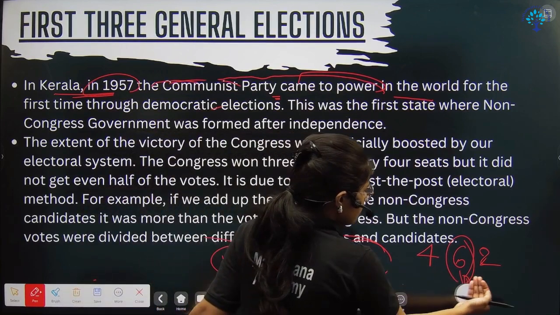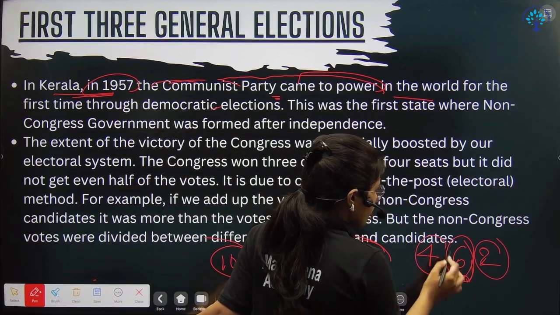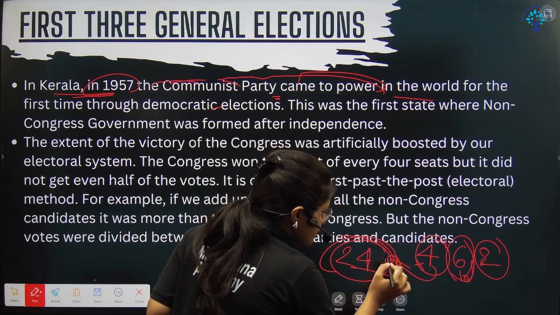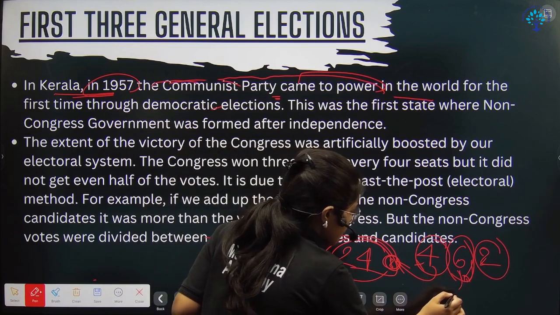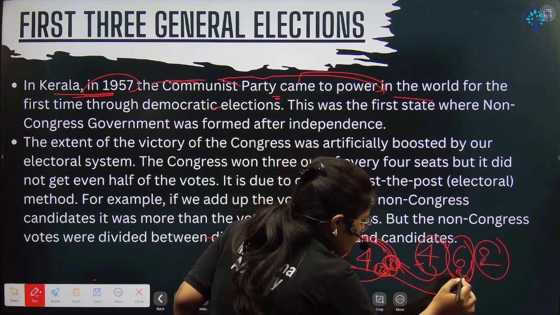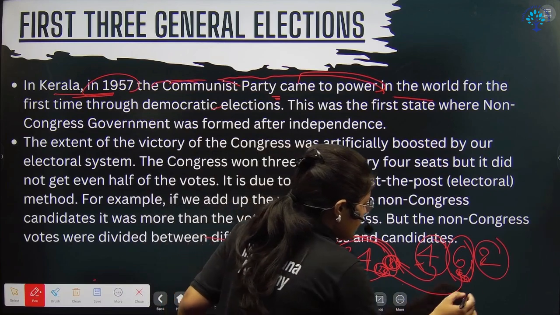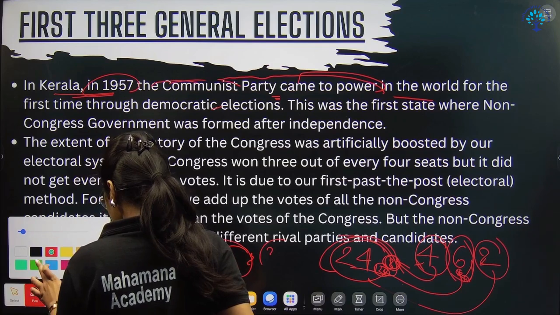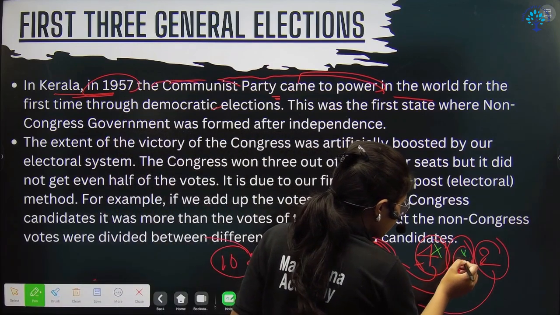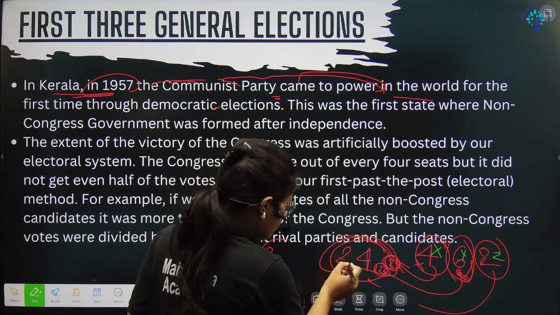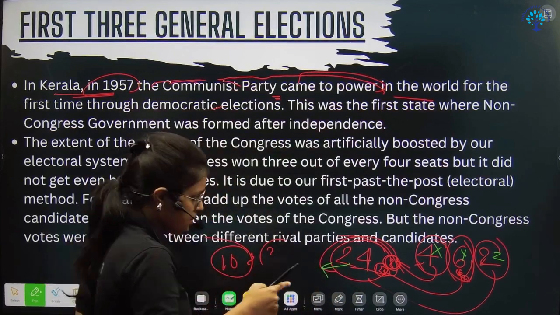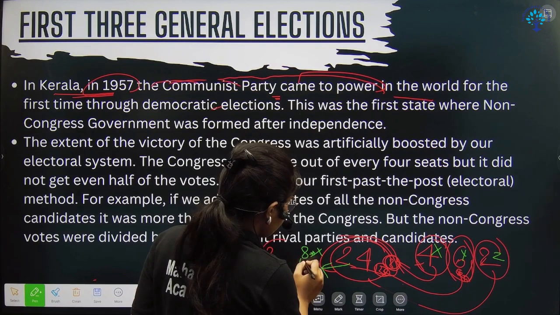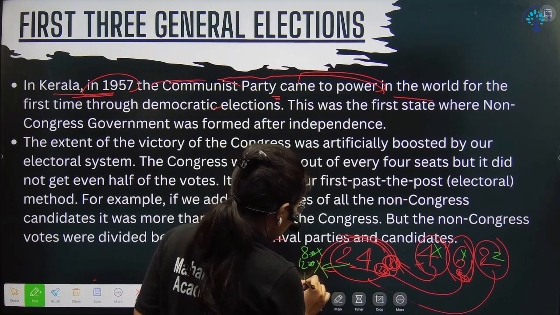But in the PR system, what happens is, if there is a 6, 2, 4 split and there are 24 seats, then 12 members from the party with 6 seats will become part of that process, and so on. If you consider these as party X, party Y, and party Z, here in 24 you can see it is the PR system, proportional representation. So here you can see 8 members from party X, 12 members from party Y, and then 4 members from party Z.